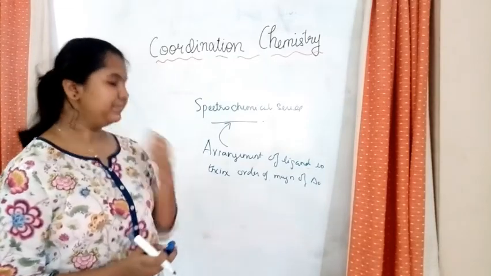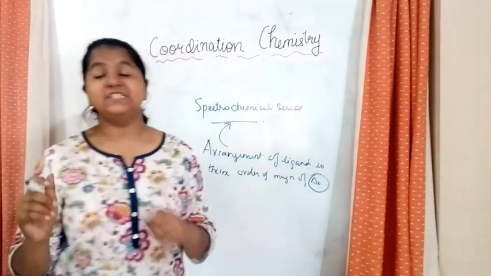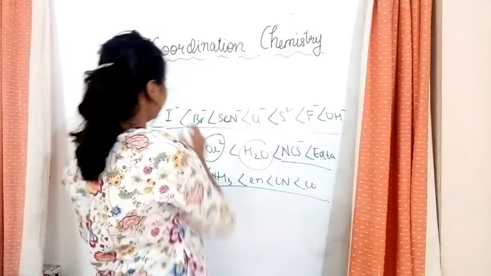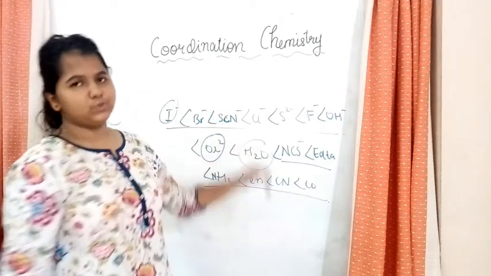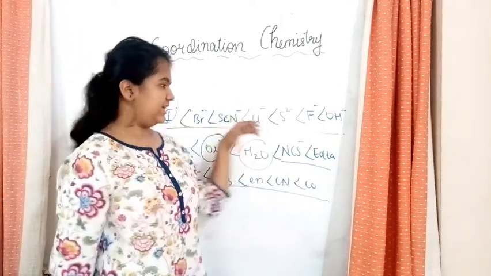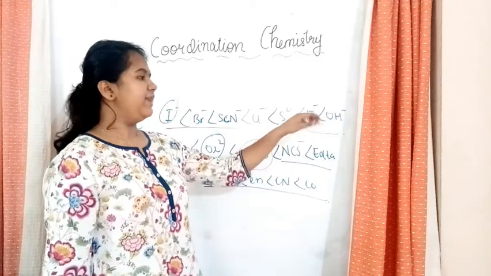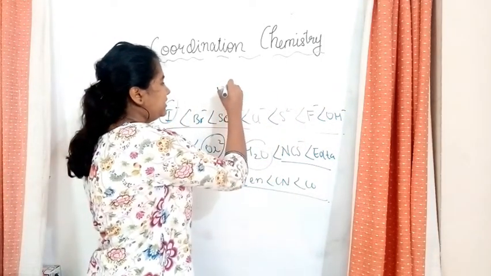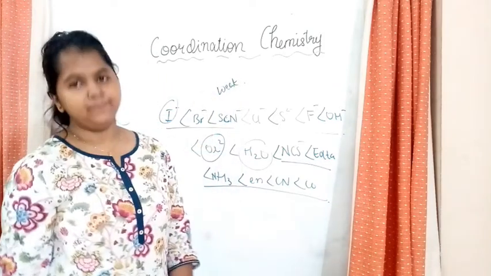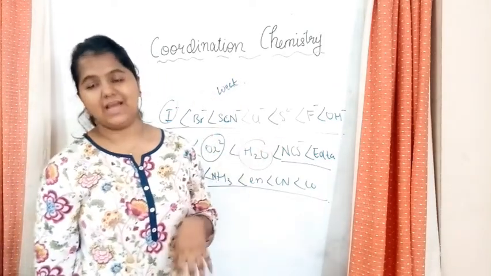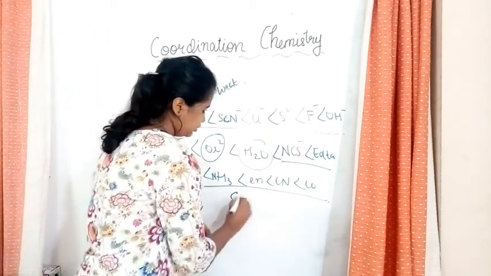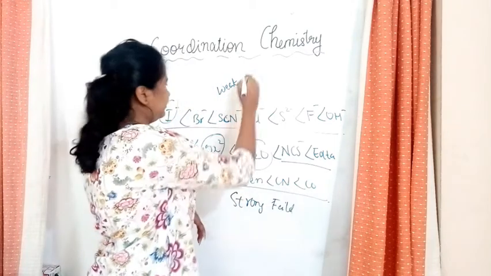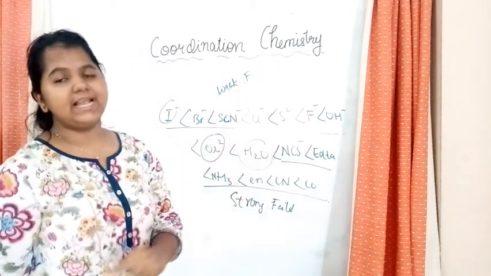So what is delta O? Delta O is the splitting energy, the crystal field splitting energy. So this is the spectrochemical series: I minus, Br minus, SCN minus, Cl minus, S2 minus, F minus, OH minus, and H2O. These are all weak field ligands. Okay? And the ones in blue are known as the strong field ligands. So this is the strong field, and this is the weak field. So this is the spectrochemical series.